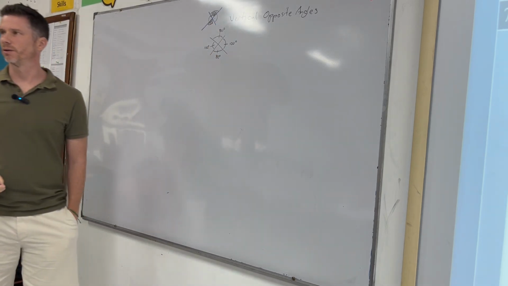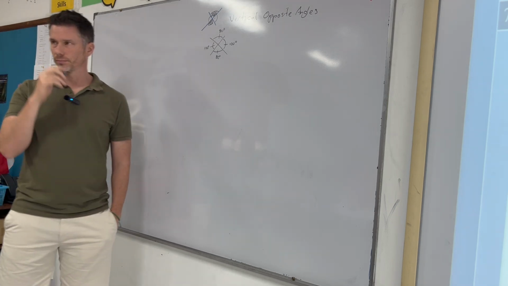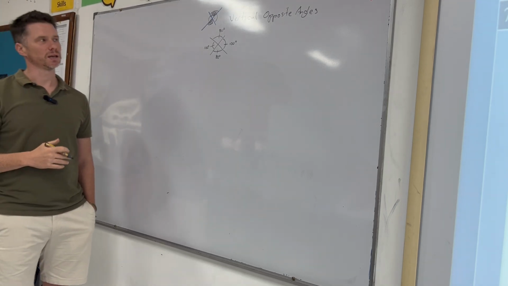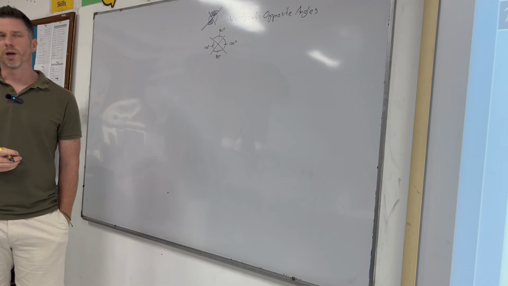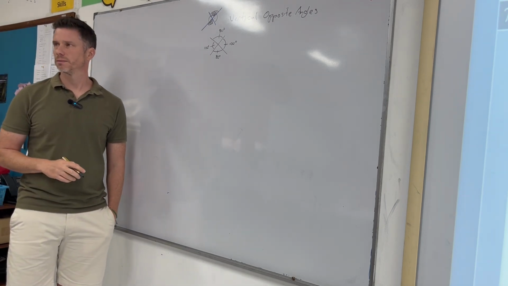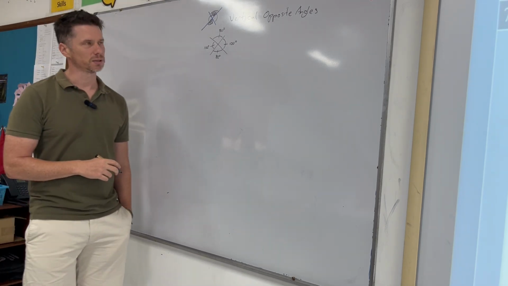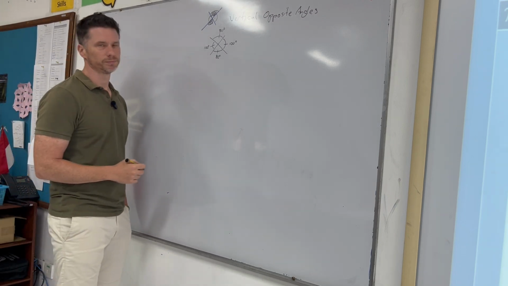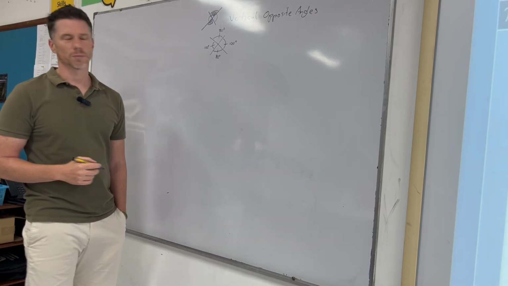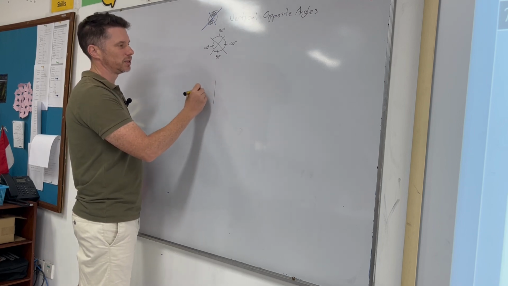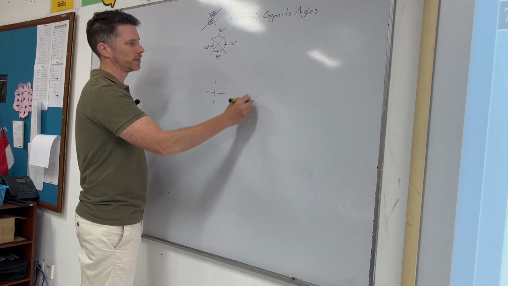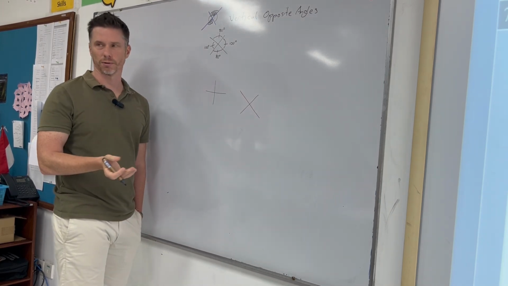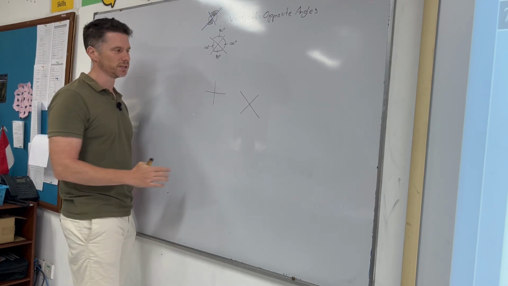It's an example. But if it's a perfect X? Not a perfect X, if it makes an X shape. But could it make a perfect X? Well, then everything would be 90. Perfectly symmetrical. Wait, then it's not an X, it's just a plus. Okay, it doesn't have to be orientated like this. You can have that same thing just turn it around a little bit, and it still has 90 degrees.